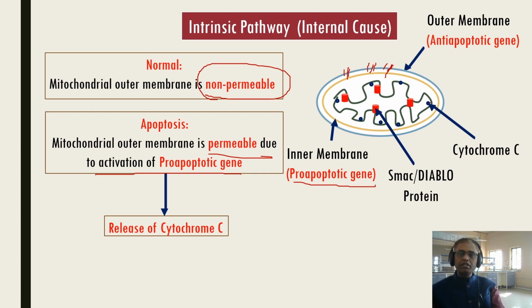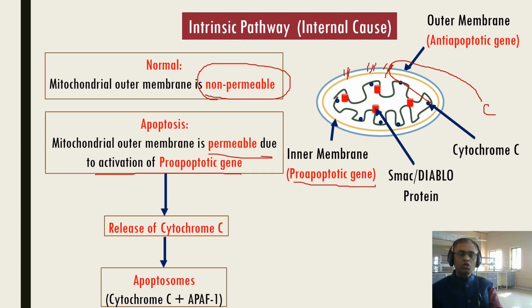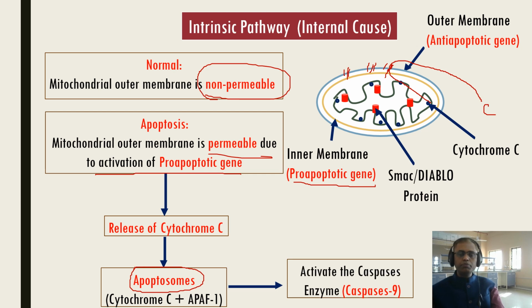So through the outer membrane, cytochrome C will come out. Remember, it is cytosolic cytochrome C. This cytochrome C now comes to the cytoplasm and joins with the APAF1 gene, apoptotic protease activating factor 1. So we call that the apoptosome. What is the apoptosome? The apoptosome is a combination of cytochrome C plus APAF1. This apoptosome will activate Caspase-9.